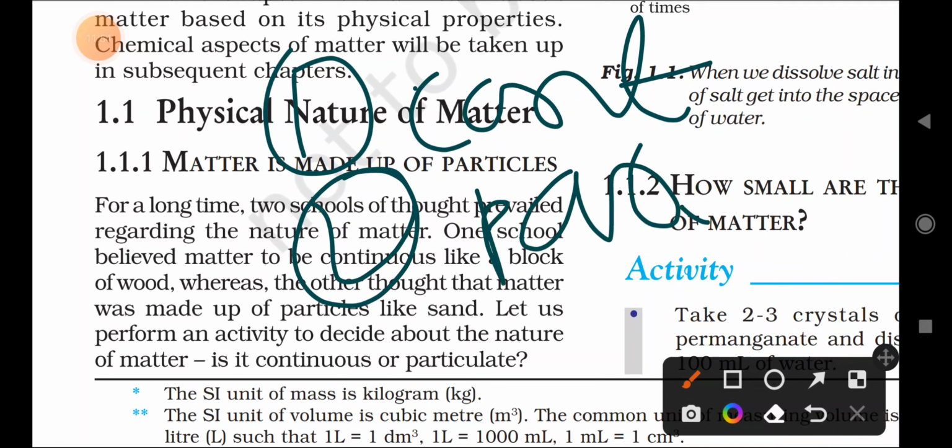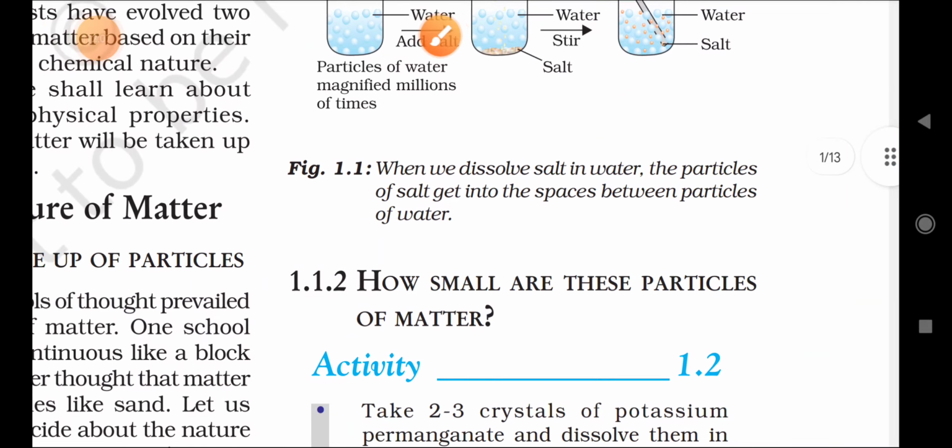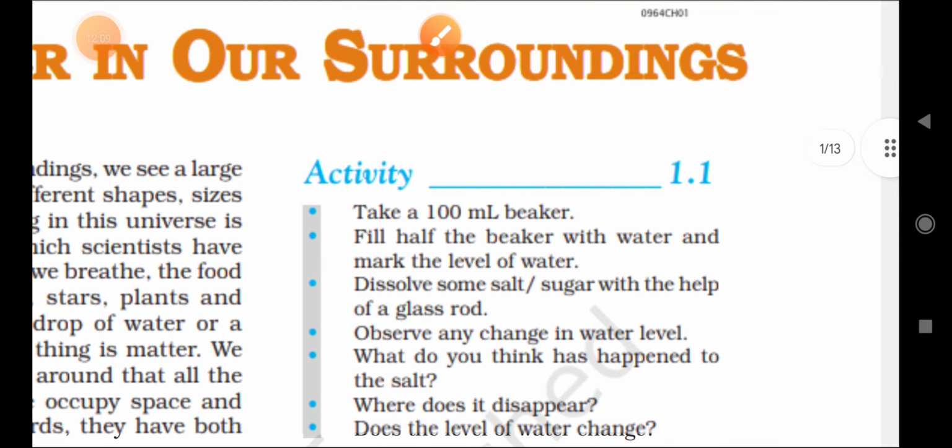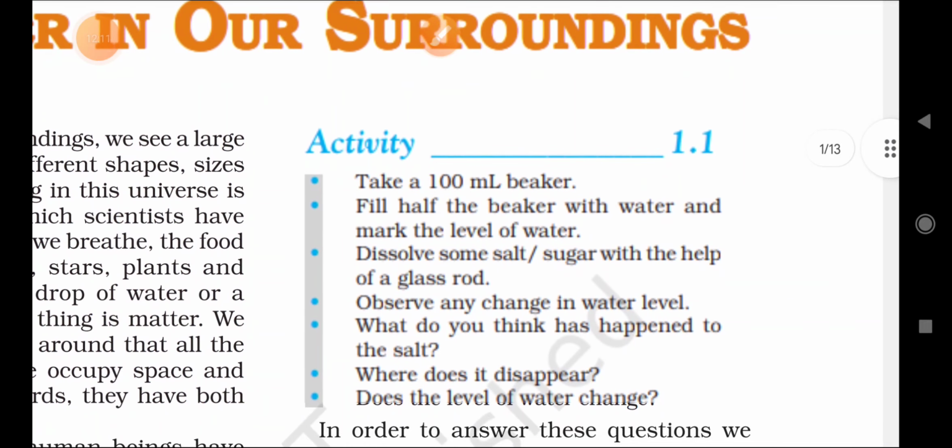So here you have to decide whether the first is correct or the second is correct, and that makes the confusion. To understand whether matter is continuous or made of particles, we will discuss in the next topic. Okay, some more activities are given here.